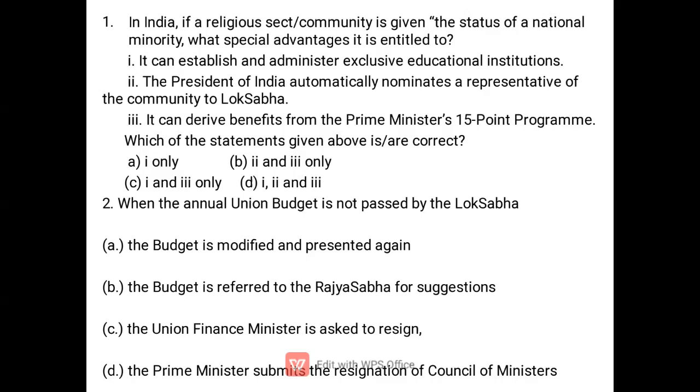So now we can use the elimination method. We can strike off the options where 2 is present. Okay, so B cannot be the answer, as well as D cannot be the answer. The answer may be A and C. Okay, so here in this case, number 3, it can derive benefit from the Prime Minister's 15-point program. Yes, it can. It was launched in 2005, mainly for the upliftment of the minority community only. Okay, so 1 and 3 is the correct answer. So 1 and 3 will be answer C.